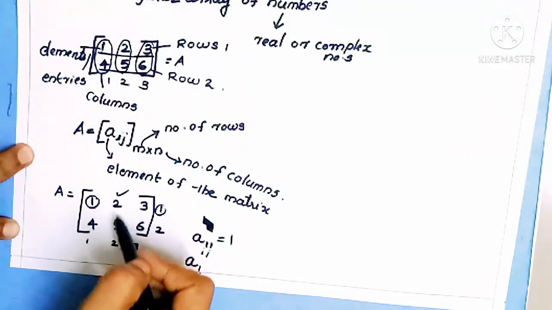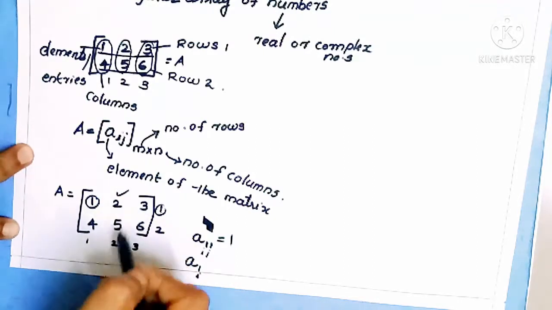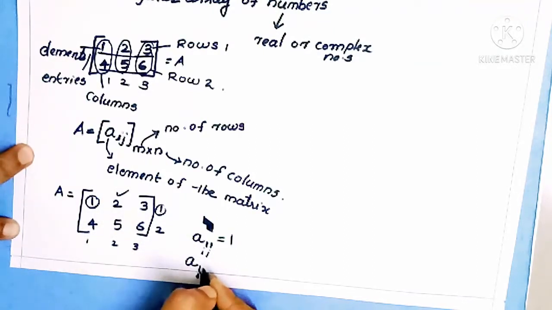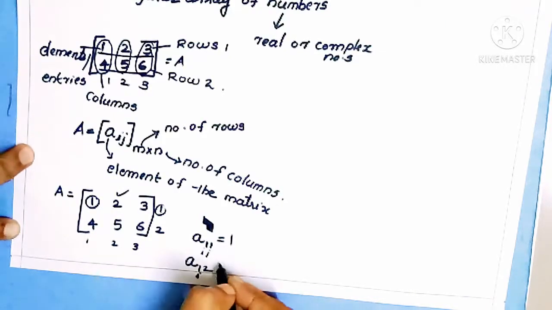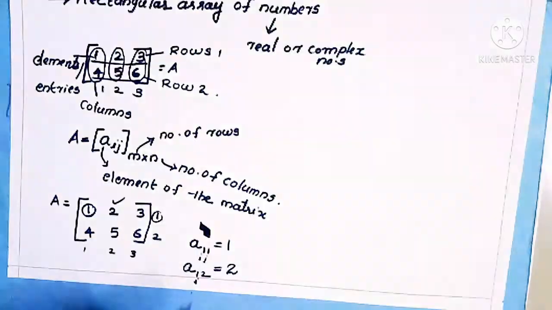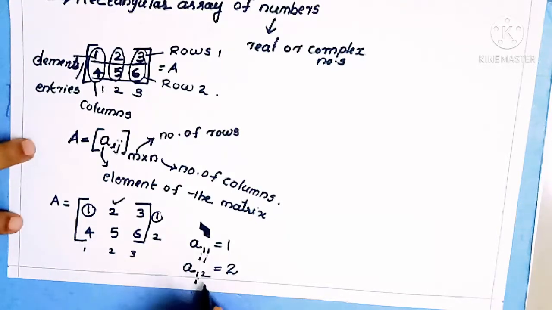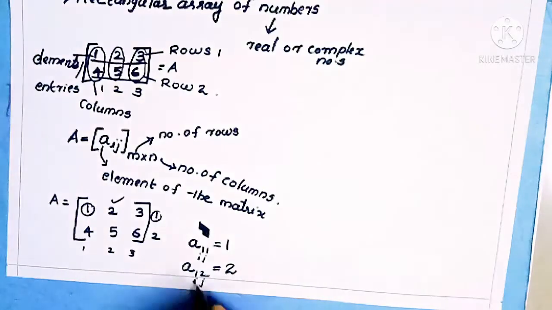Then this 2 is included in the second column, so we take 2. So a12 means 2. Instead of 2 we can write a12. It indicates the element in the first row and the second column, so i becomes 1 and j becomes 2.